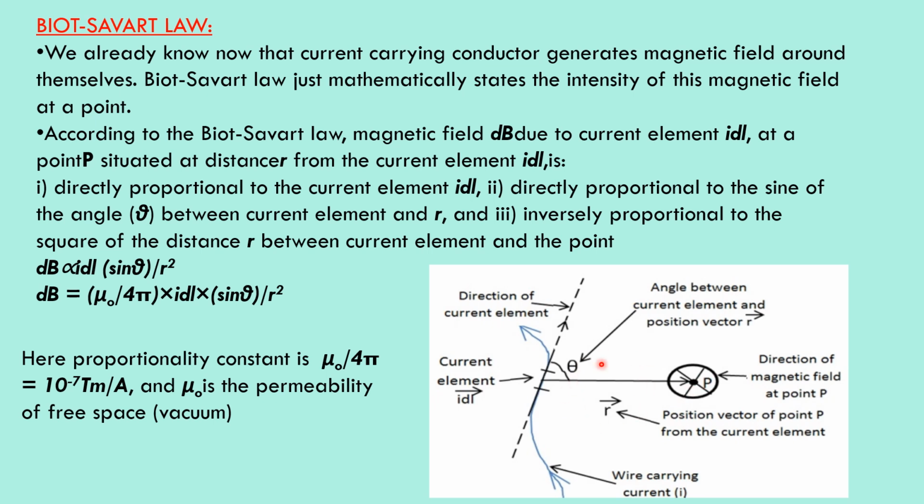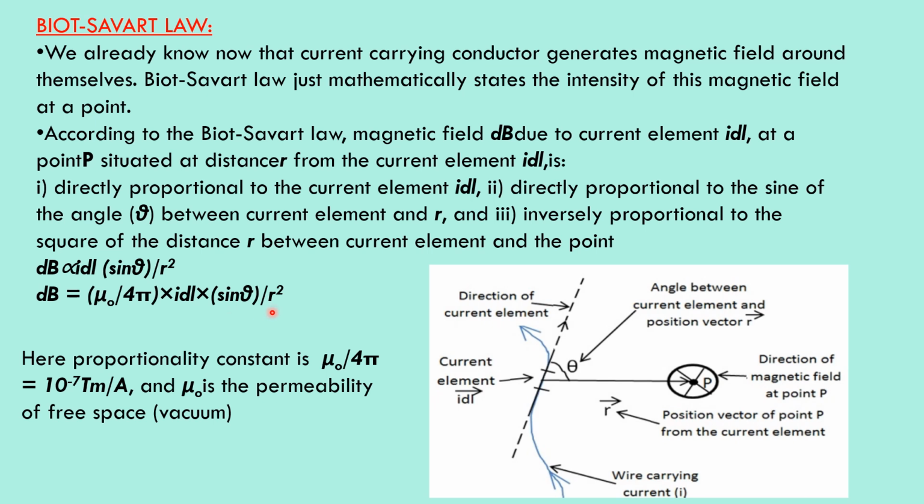How much magnetic field the point P experiences is given by the formula dB equals mu naught divided by 4 pi, I dl sine theta divided by r square.